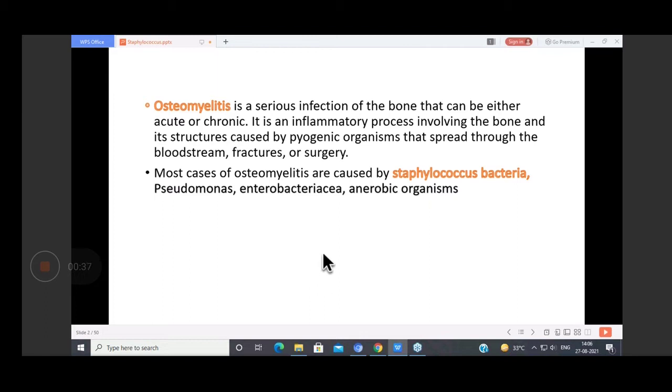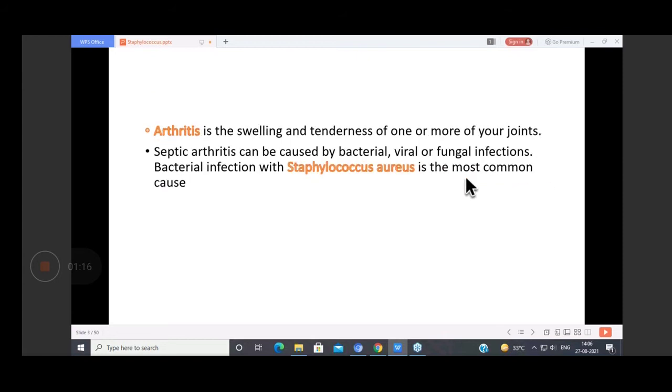It is basically an inflammatory process involving the bone and its structure, which is caused by pyogenic organisms, which can spread through the bloodstream, or through fracture, or during or after surgery. The most common organism of osteomyelitis is the Staphylococcus bacteria. Apart from this, there could be other organisms: your Enterobacteriaceae group, anaerobic organisms, Pseudomonas, Haemophilus influenzae. But most cases of osteomyelitis are caused by Staphylococcus bacteria.